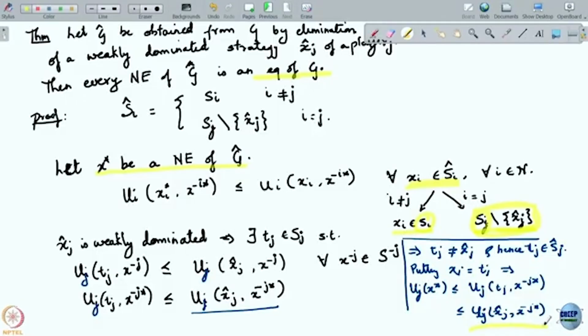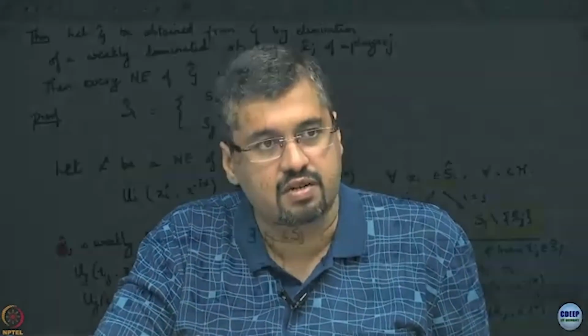No. Strict inequality was for at least one of the other strategies. For at least one x minus i, this should be strict. That means at least one profile of strategies that the others would play, xi dash should be strictly better than xi. So tj is the strategy which is the dominating one, and the dominated one is x hat.